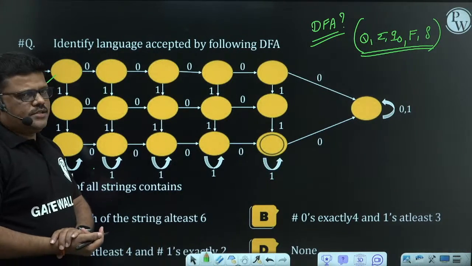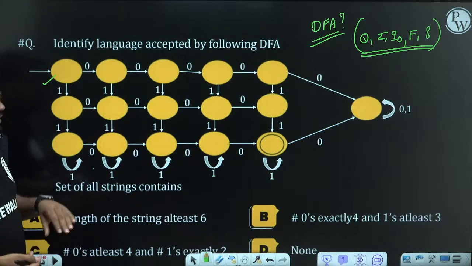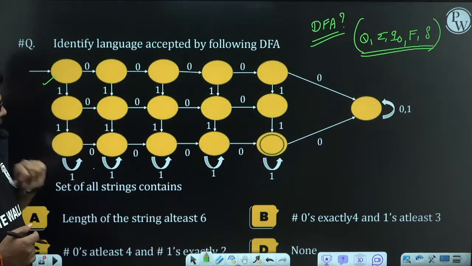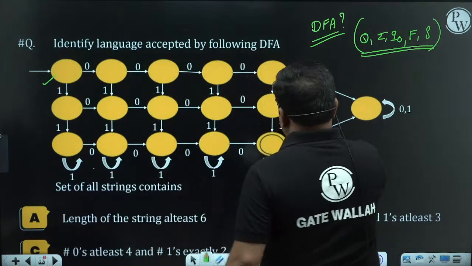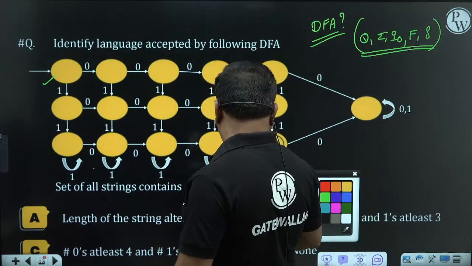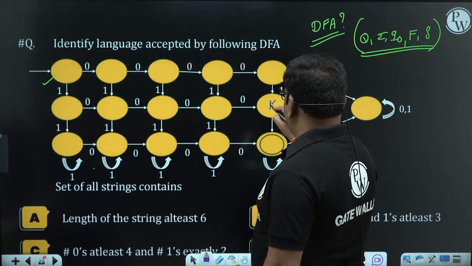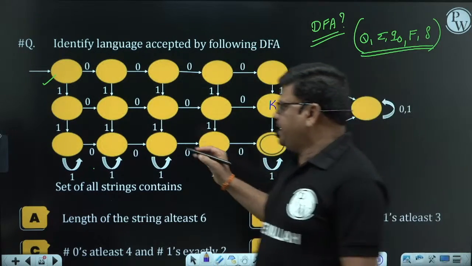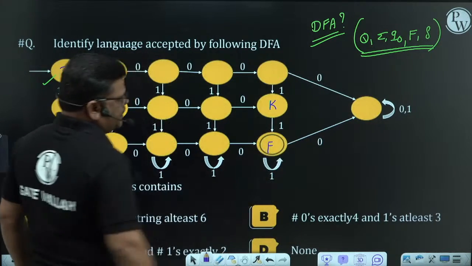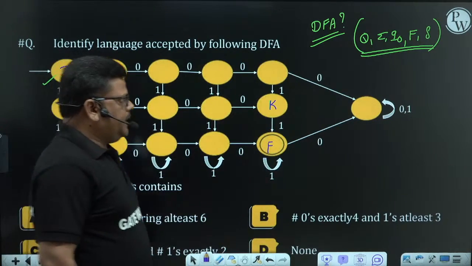What is the transition function? For every state, every symbol, does a transition exist or not? From the initial state, 0 and 1 exist. Like this, if we check, come to this state here, I'll name it state k. Whether state k has the delta property or not.